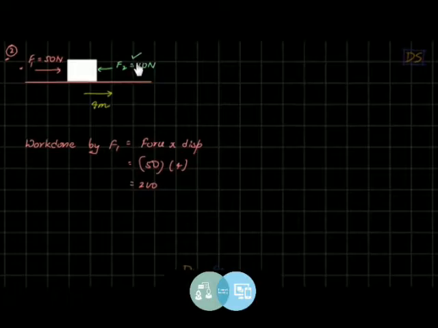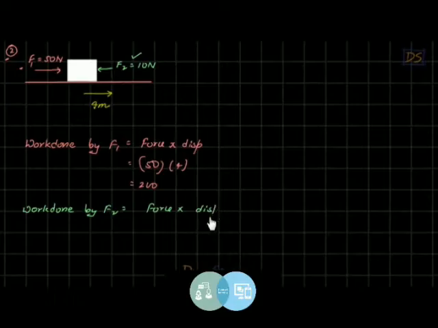Okay, now let us calculate work done by this force, students. So once again we'll write work done by F2. So once again we'll use formula force into displacement, right, students? No, students, there is a small catch here. In this case, the formula will be minus force into displacement. I'll tell you why. Let us first of all calculate the value of work. So the force here is 10 and displacement here is 4. So the answer is minus 40. You understand?